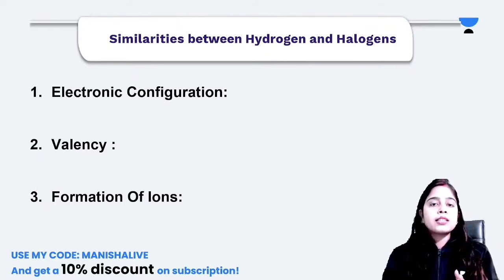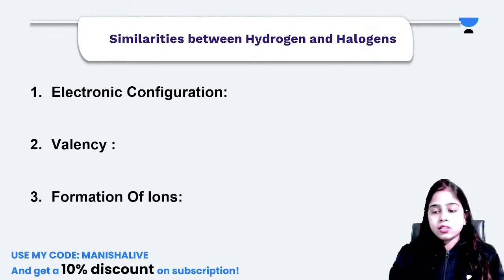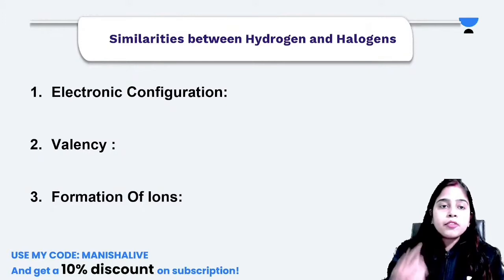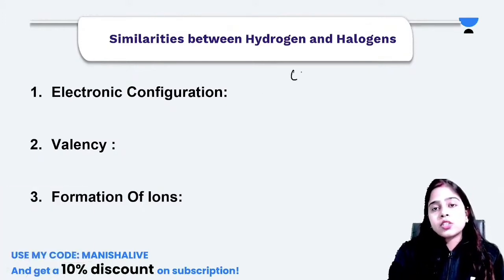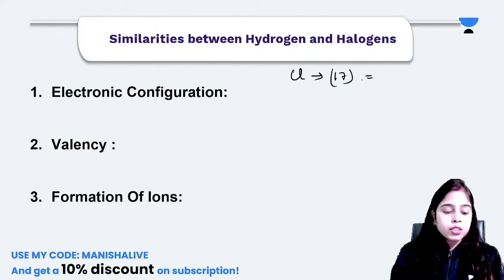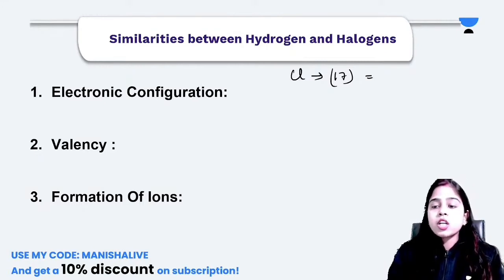What similarities does hydrogen show with halogens? If we talk about electronic configuration, what is the electronic configuration of chlorine? All of you tell me in the comment section.